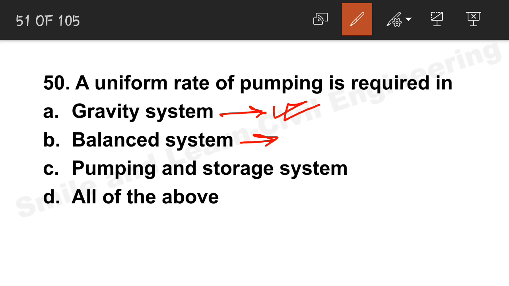Effort needs not to be given in case of balance system, since it will not have any scarcity of water. So the correct answer is option C, pumping and storage system.